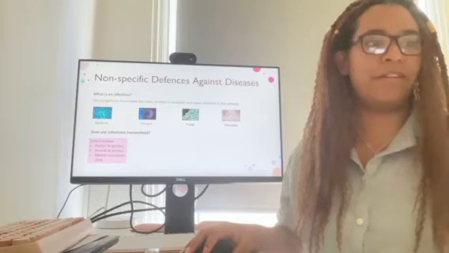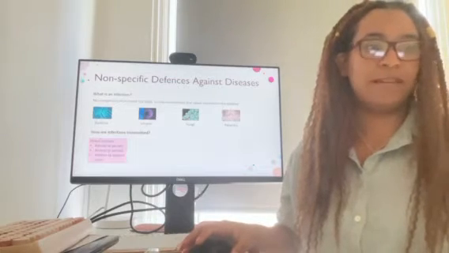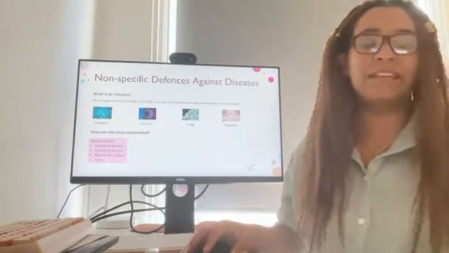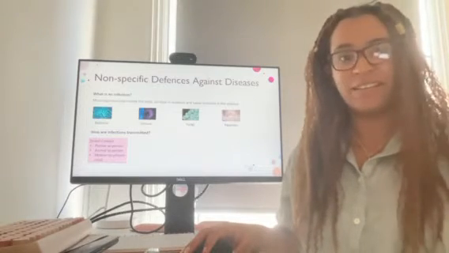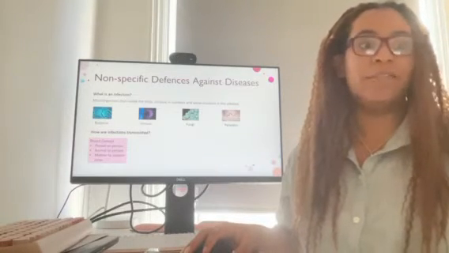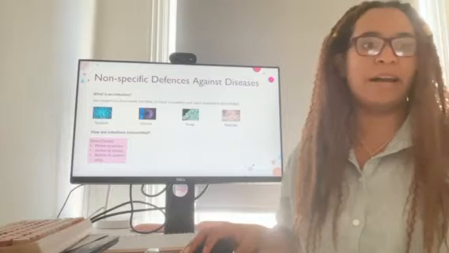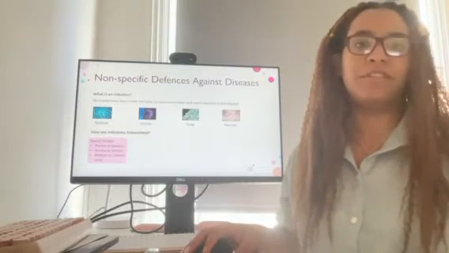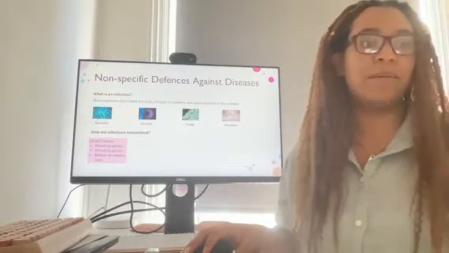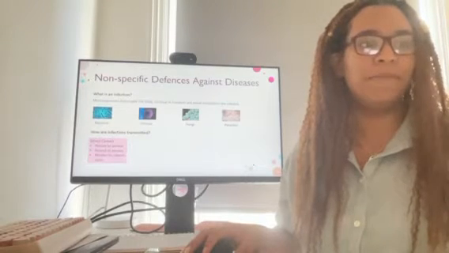There are four methods of transmission. Firstly, direct contact, which includes person to person through touching, kissing or sneezing, for example. From animal to person, such as when bitten by an infectious animal, or from mother to child, as if a woman has an infection, it can be passed through the umbilical cord to the child.